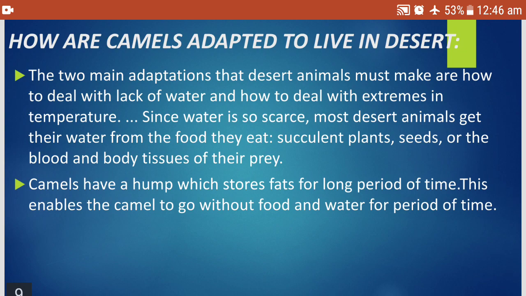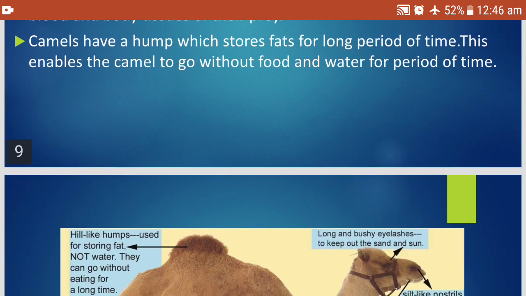Now let us see how camels are adapted to live in the desert. The two main adaptations that desert animals must make are how to deal with the lack of water and how to deal with the extremes in temperature. Since water is so scarce, most desert animals get their water from the food they eat, succulent plants, seeds, or the blood and the body tissues of their prey. Camels have a hump which stores fat for a long period of time. This enables the camel to go without food and water for a long period of time.